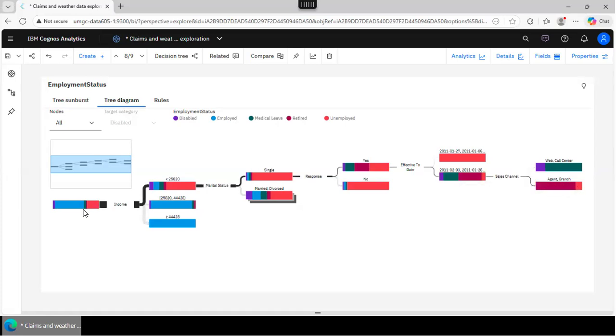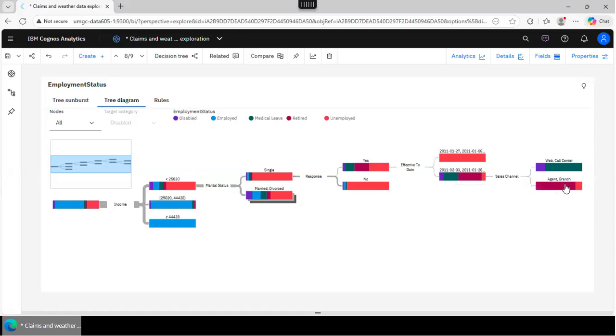So this is how you would read this rule. If the income is under 25K, if the marital status is single, right, response is yes, and then the effective due date falls into the date listed here, and the sales channel is agent, right? Then it's gonna be retired.